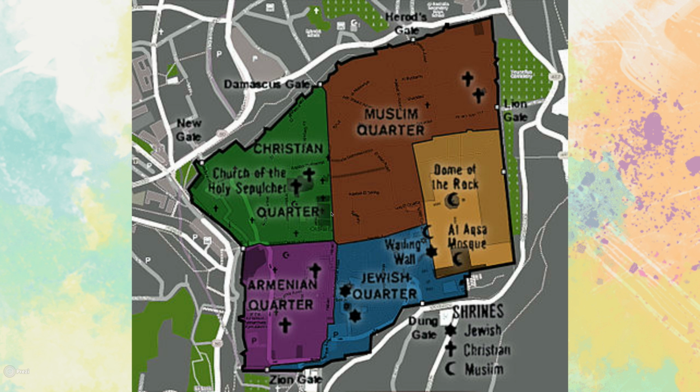But really, as far as the test is concerned, you're going to need to understand that religious sites are literally built on top of other religious sites. So what does that mean? If you look right here, you have the Dome of the Rock, which is a Muslim holy site, and it is built on the Temple Mount, which is located within the remnants of the ancient Jewish temple.